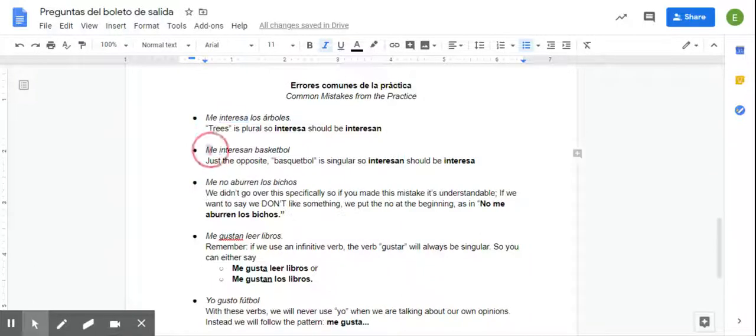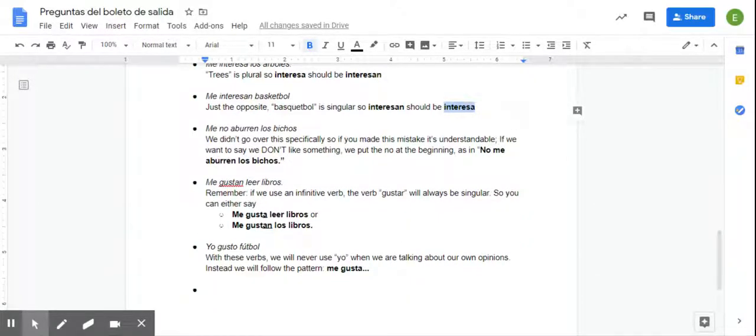The next one is just the opposite, right? Someone put me interesan basketball. Okay. So just the opposite, because basketball is singular. Instead of interesan, this is going to correspond. So this needs to be singular. And so that will be interesa, me interesa basketball.